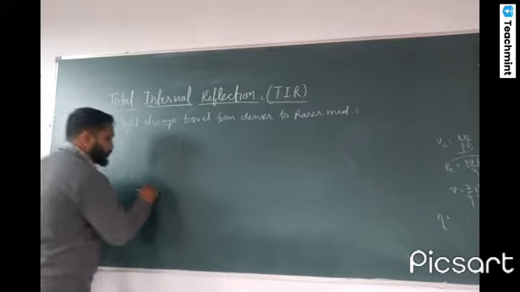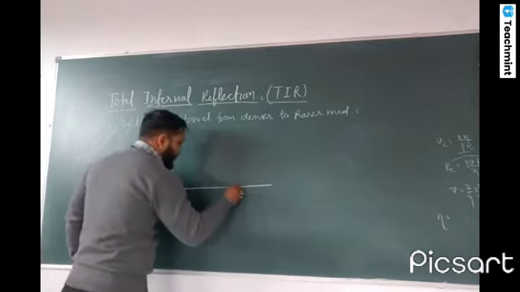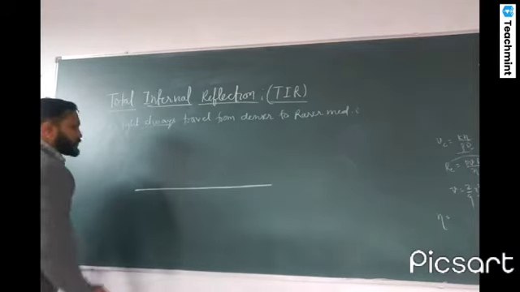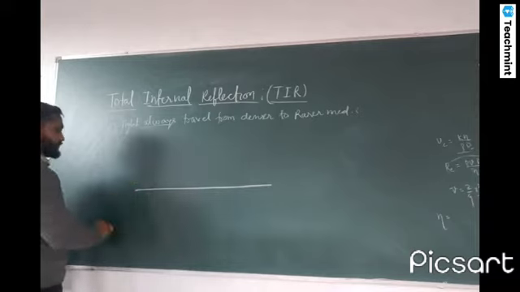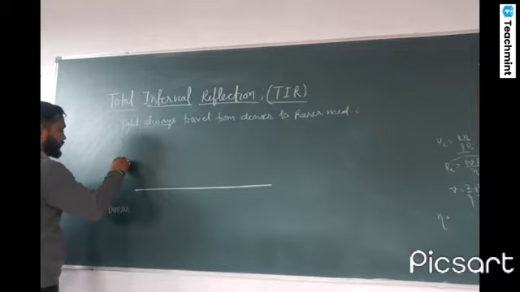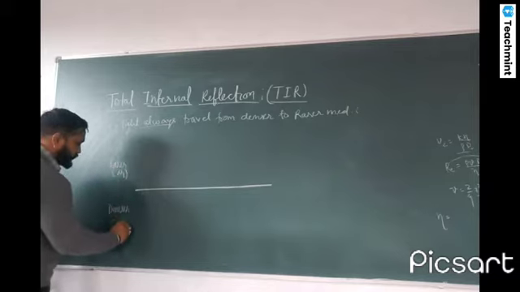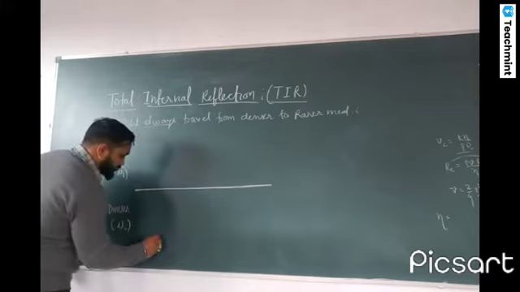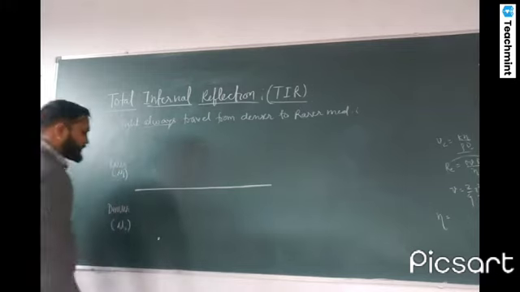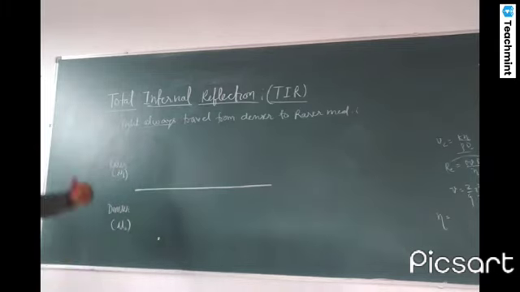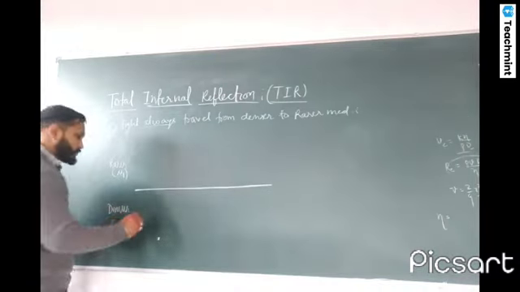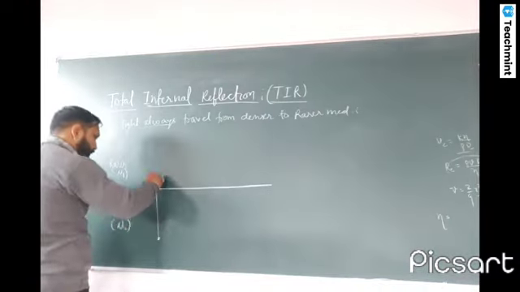Let's draw the interface. It is dividing the two mediums. Suppose we have medium one, which is the denser medium, and this one is the rarer medium. Its refractive index is mu1, and its refractive index is mu2. Let's suppose there is a source of light and the light is traveling from one medium to another medium without any angle of incidence. So the light will move straight like this.